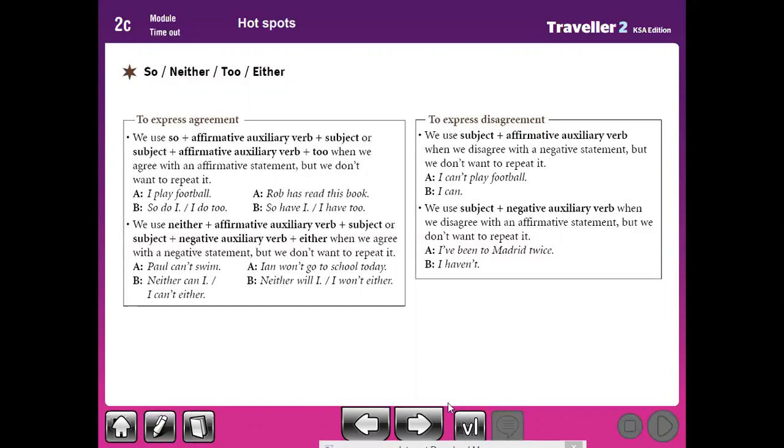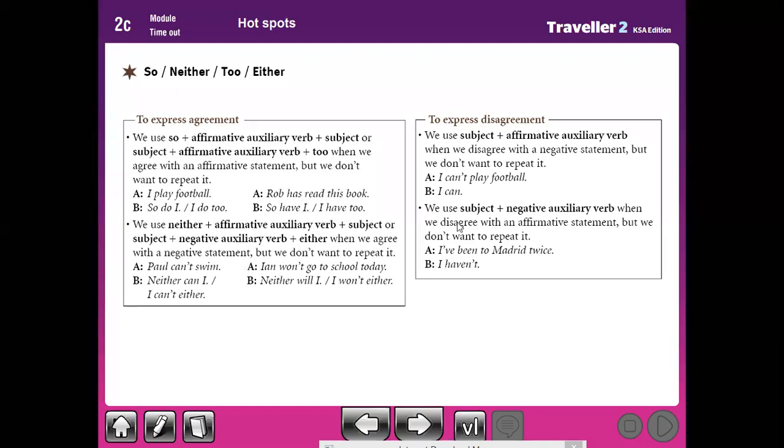We use do. Why do, mister? Pay attention to this, please. Because the verb is play, it's in the present simple. With singular, we use does, and with plural and I, we use do.